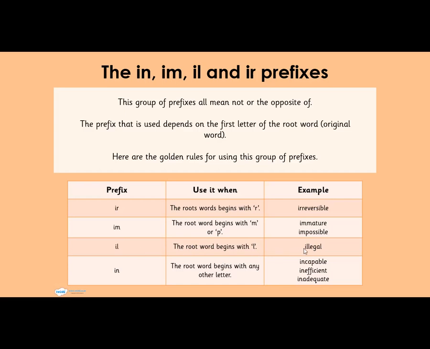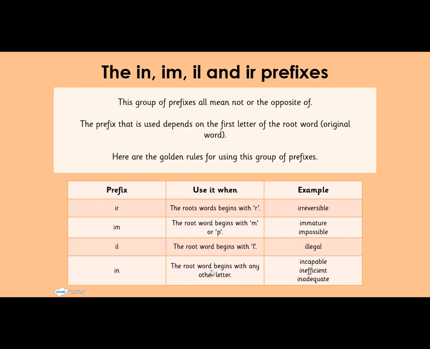If we have a word that starts with L, like legal, we put il, so it becomes illegal. Capable, it becomes what?